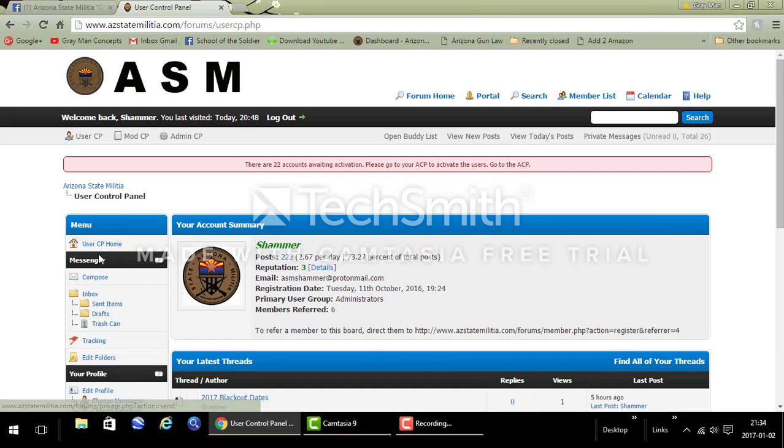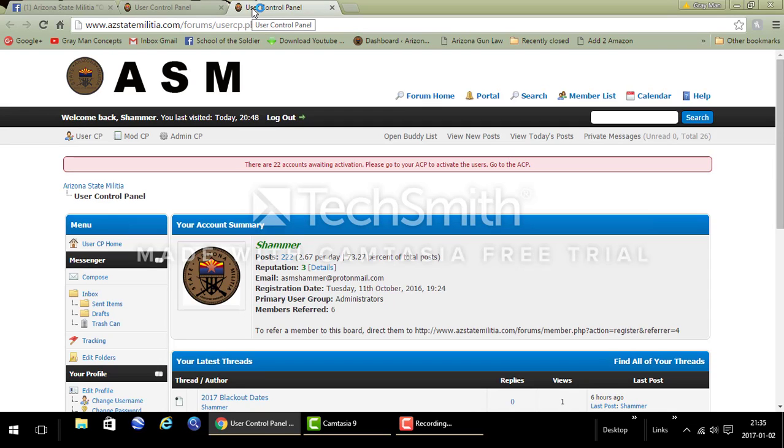On the left side here, you have user CP home. Now if we open that, what are we going to see? The same thing. So just so you're aware, that's what user CP home is.